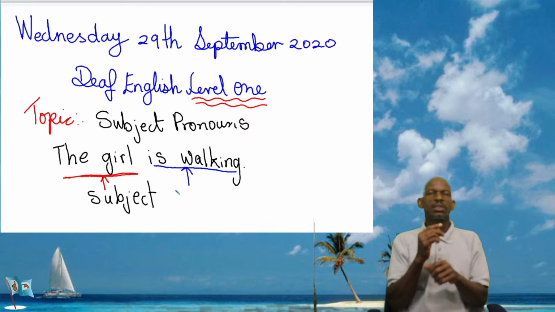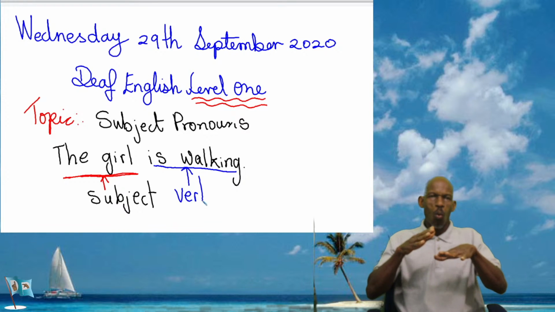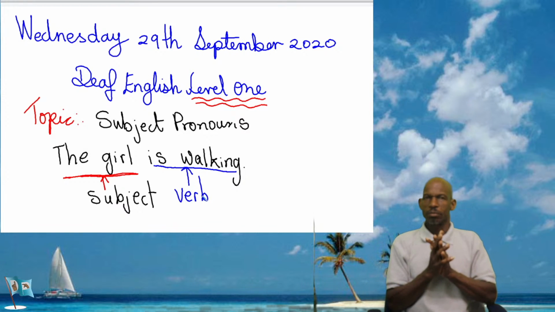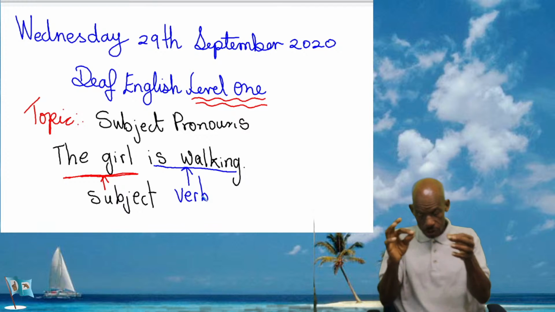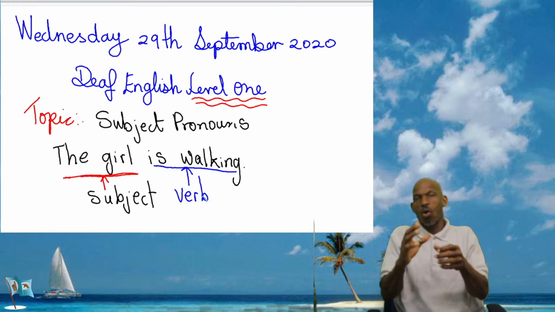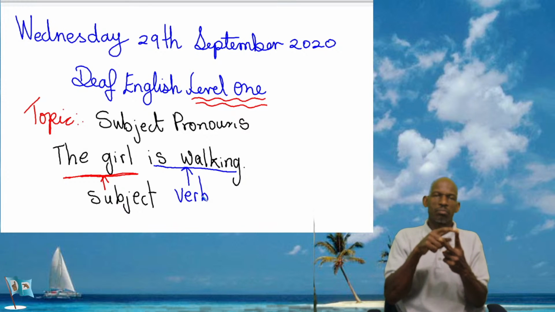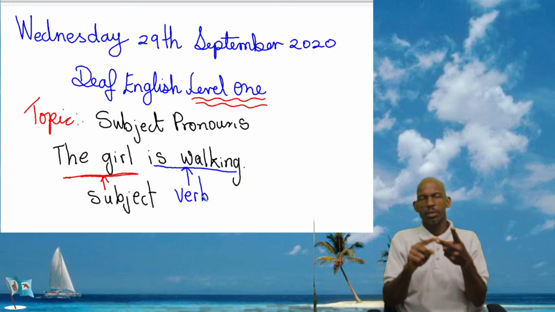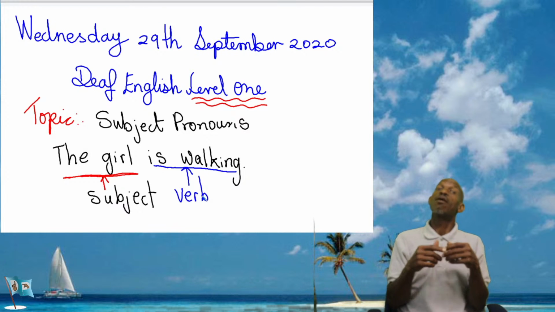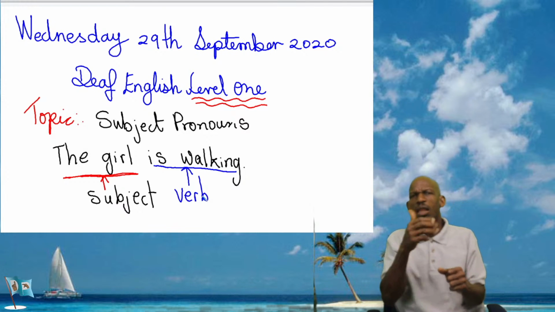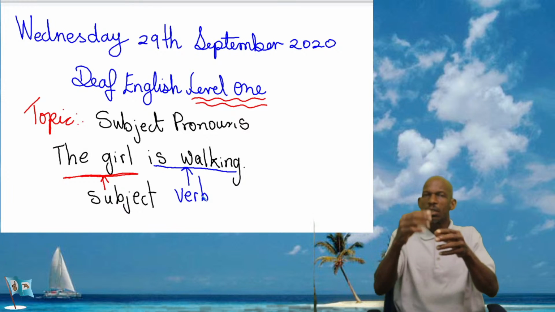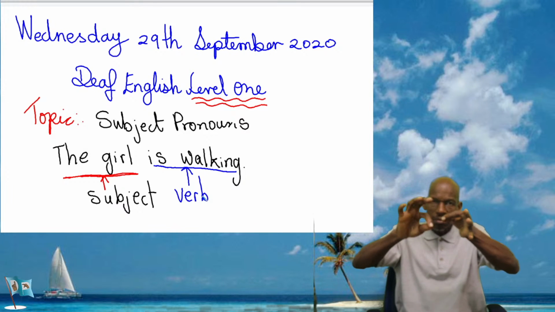So every sentence, whether it is a simple sentence or not, and we're starting with this type of sentence, must have a subject and it must have a verb. That is a complete sentence. We write sentences with other things in them as we go along in level 1, you will see that. But a simple sentence always has a subject and a verb.